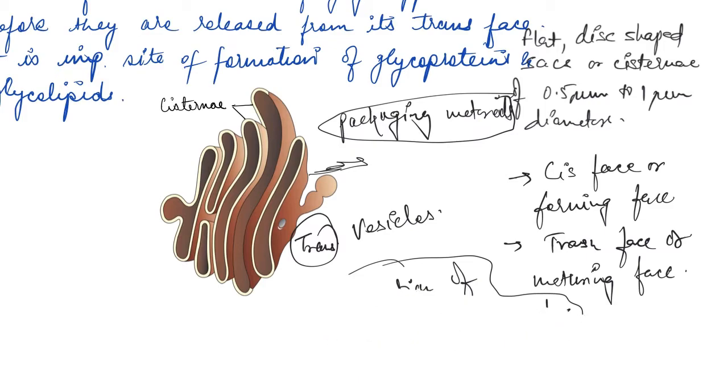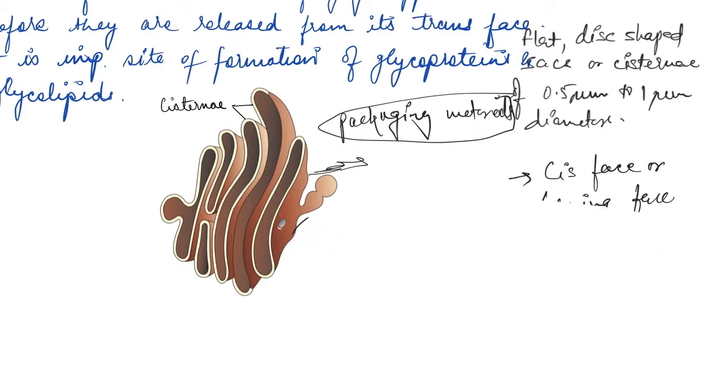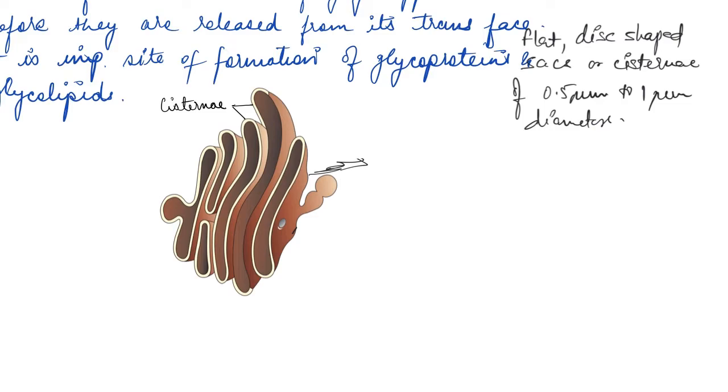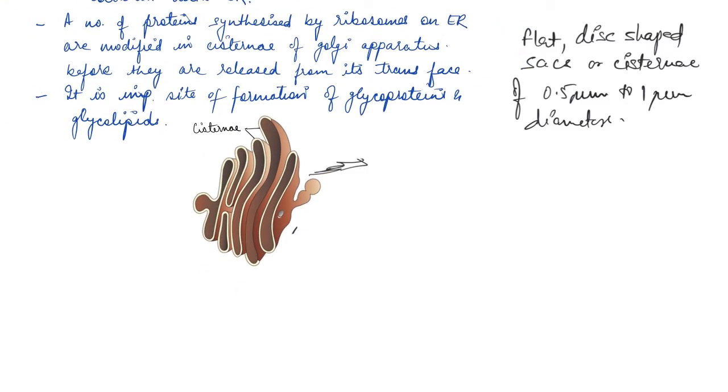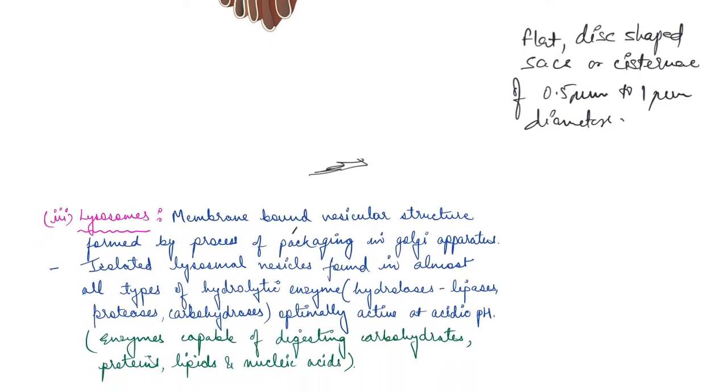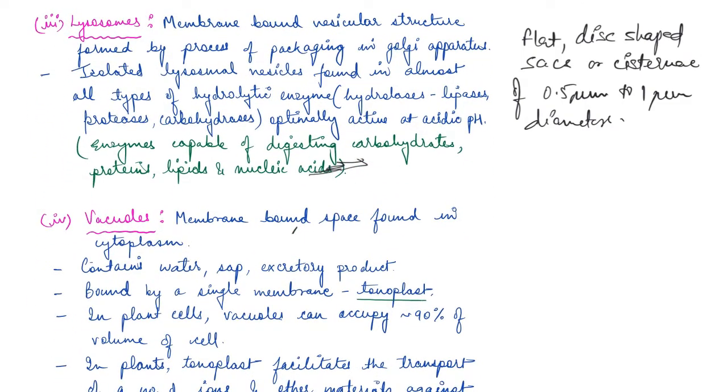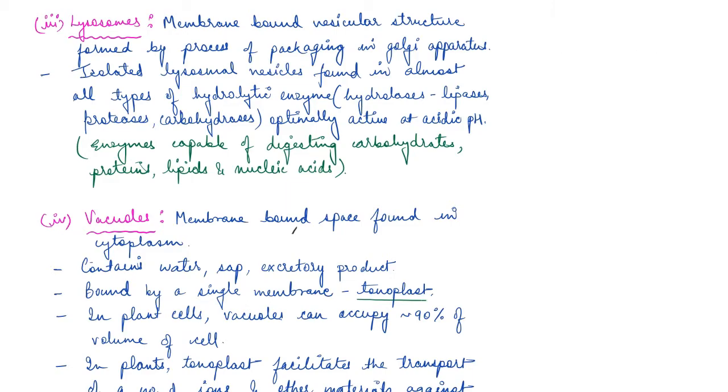Now, the next thing that we have to study is lysosomes. What exactly are lysosomes? Guys, lysosomes are basically vesicular structures. They are present in the form of membrane-bound vesicles. Why do I say that? Because all the organelles of a eukaryotic cell are membrane-bound.